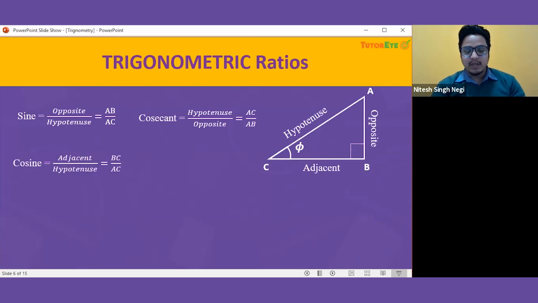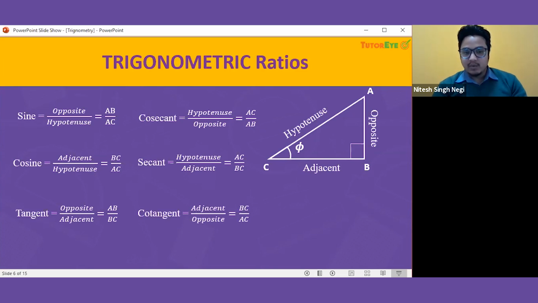Now the next will be cosine. Cosine is BC over AC, which is adjacent over hypotenuse. So you have to learn this. The reciprocal will be secant, which is hypotenuse over adjacent, that is AC over BC. So these are the four, and we have two more. One is tangent. Tangent will be opposite over adjacent, and cotangent will be adjacent over opposite. So these are the trigonometric ratios which you should learn.